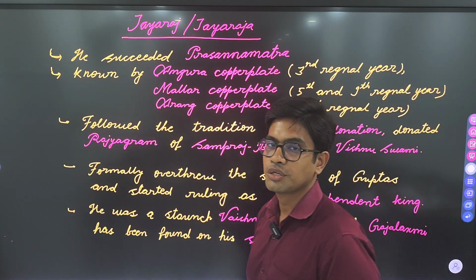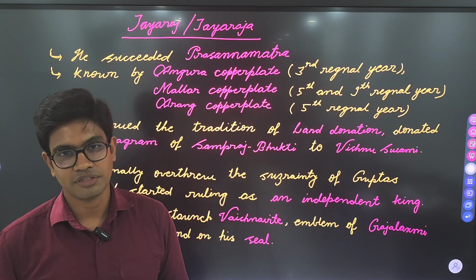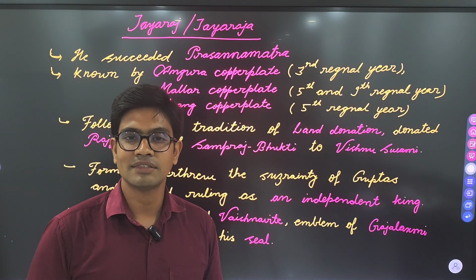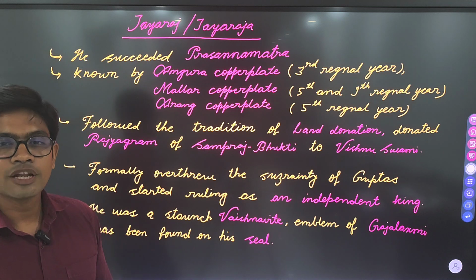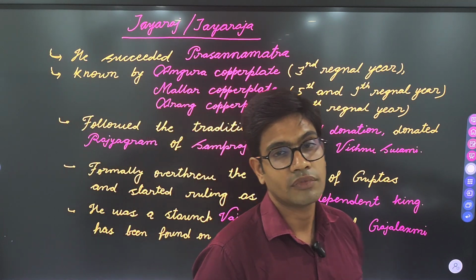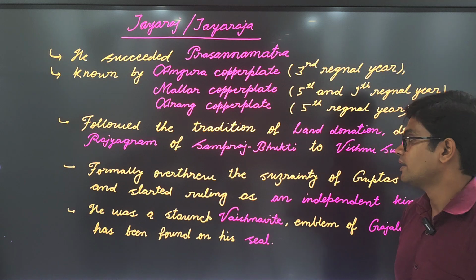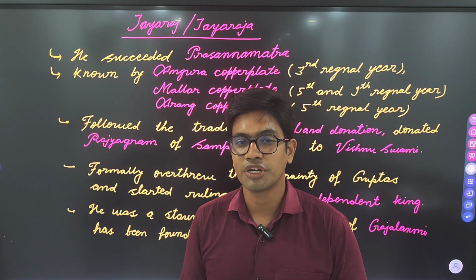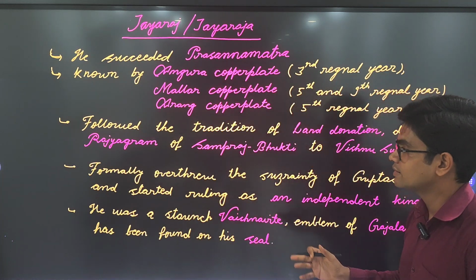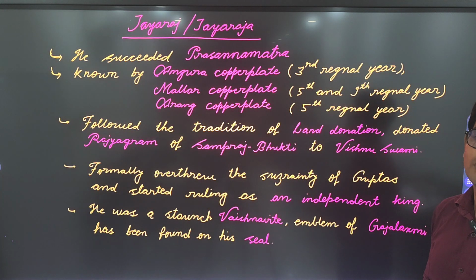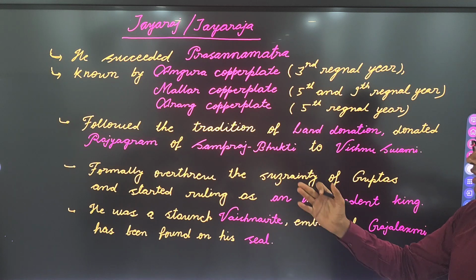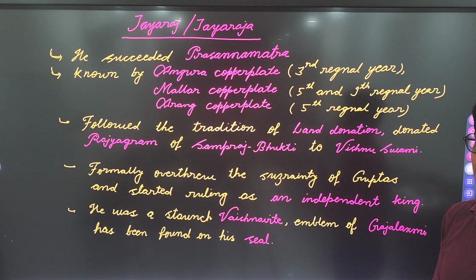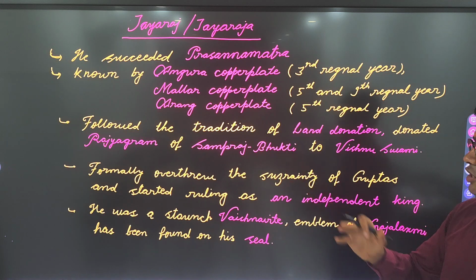He followed the tradition of donating land to the Brahmins, following his predecessors, his ancestors. He donated a village, Rajyagram. This village, Rajyagram, was located in Sampraj Bhukti. Sampraj Bhukti was an administrative unit under Sharabhpuri rulers. And he donated this Rajyagram village to a Brahmin known as Vishnu Swami. So the Brahmin's name was Vishnu Swami, the village's name was Rajyagram, and the administrative unit which the village belonged to